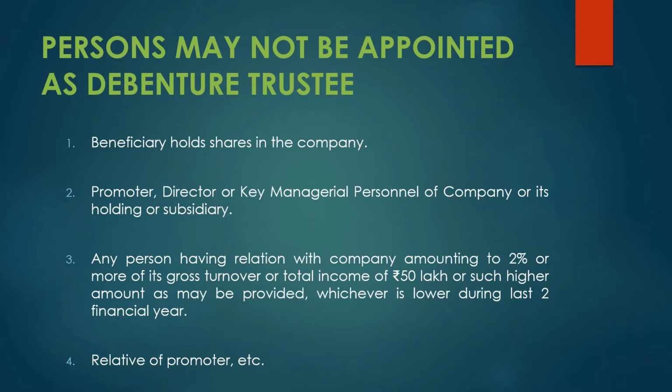And already we have read in the second point that a promoter of a holding or subsidiary company cannot be appointed as debenture trustee. Same in point number 4, it is written that any relatives of such a promoter also cannot be appointed as a debenture trustee. So these are the list of those whom you cannot appoint for your company as a debenture trustee.